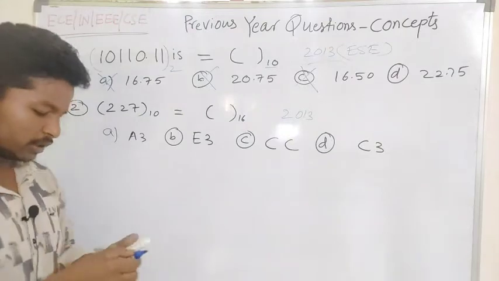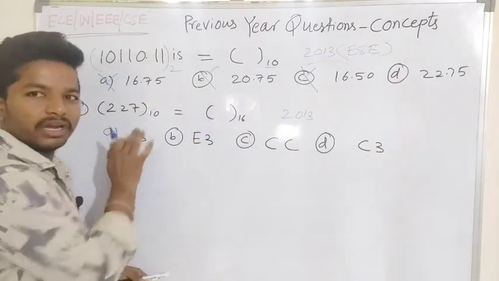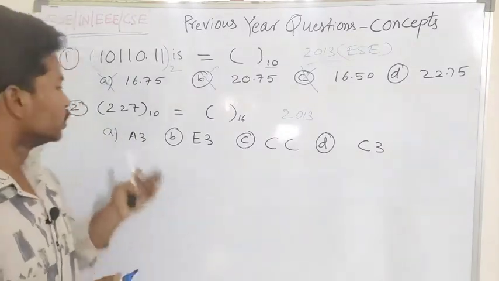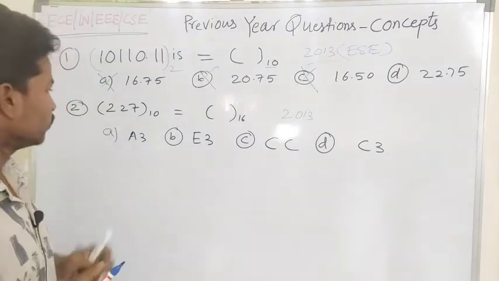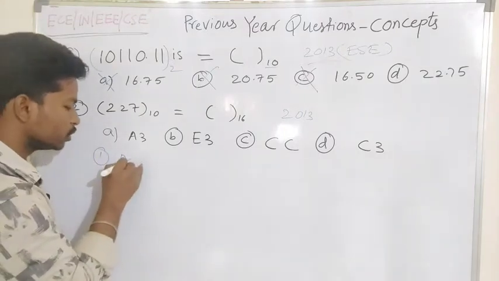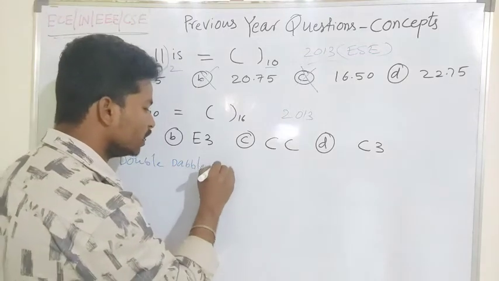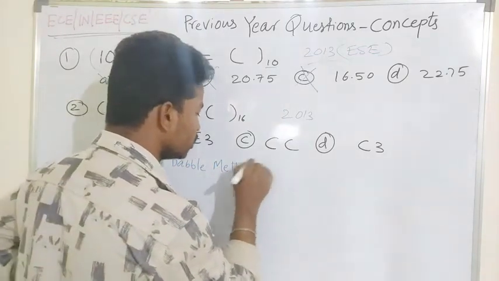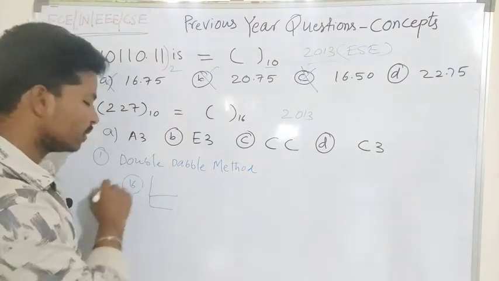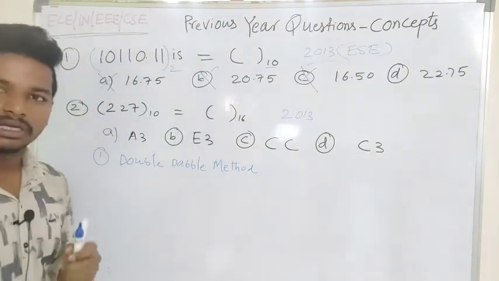So in the question they are asking for the hexadecimal equivalent of a given decimal number. We have discussed a few methods to find the hexadecimal equivalent. One method is the double-division method, where we do continuous division by 16, because I want to get the hexadecimal equivalent of the given number.